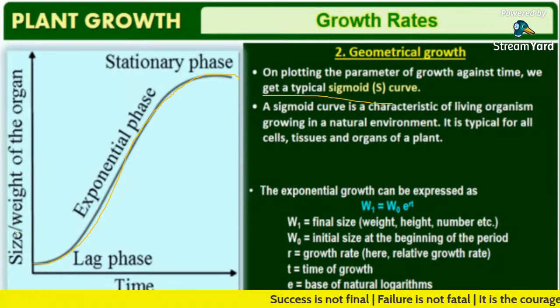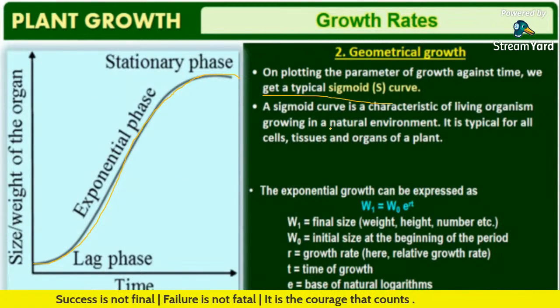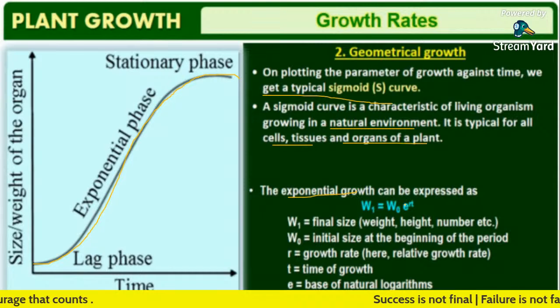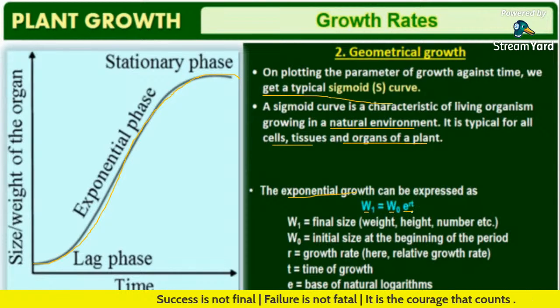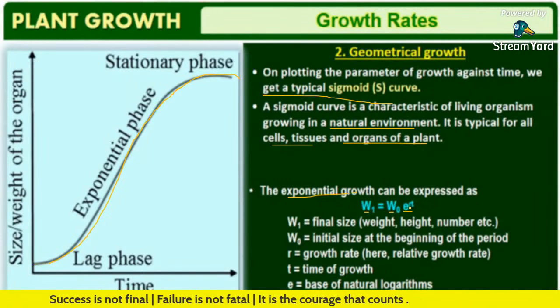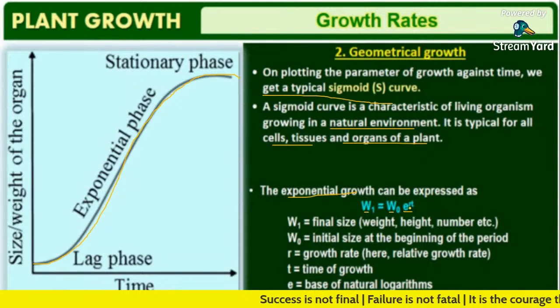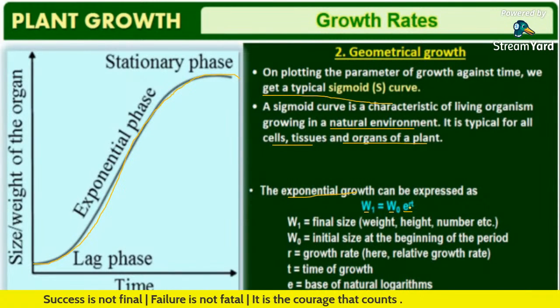A sigmoid curve is characteristic of living organisms growing in a natural environment. It is typical for all cells, tissues, and organs of a plant. The exponential growth can be expressed as W1 = W0 e^(rt), where W1 represents the final size, W0 the initial size, r the growth rate, t the time of growth, and e the base of natural logarithms.